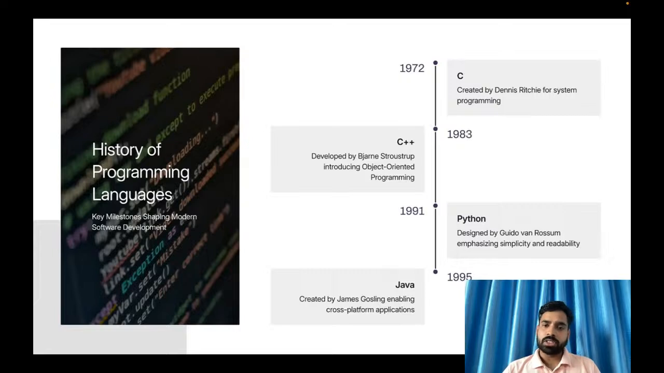Okay, so after that, in 1983, C++ came into the picture, because C is totally a procedural programming language. So there are three or four, you can say, types of paradigm in programming languages. What is a paradigm? It is how you are writing the programming, what the concepts are, or what the flow of the programming is.